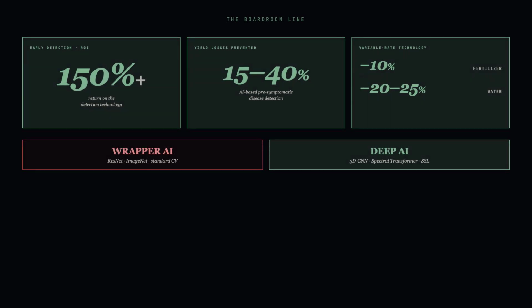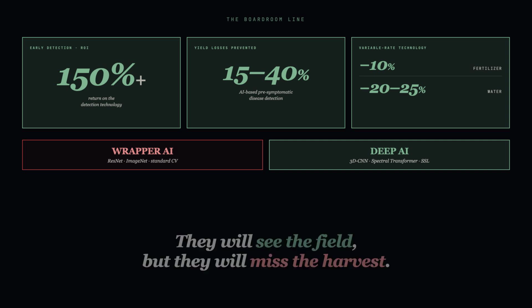The strategic line is simple. AI-based early disease detection prevents yield losses of 15 to 40%. Return on the detection technology often exceeds 150%. Variable rate technology, driven by spectral nitrogen maps, cuts fertilizer application by 10% across an enterprise portfolio. SWIR-driven irrigation cuts water usage 20 to 25%. The math is a board-level decision, not a procurement one.